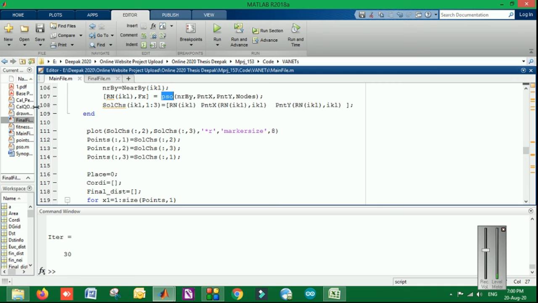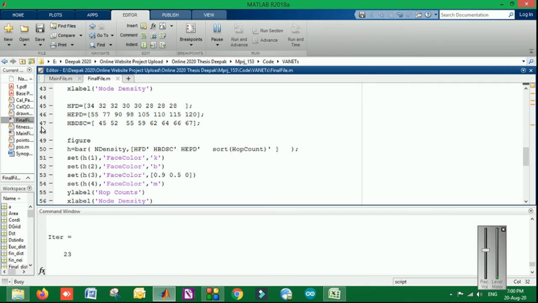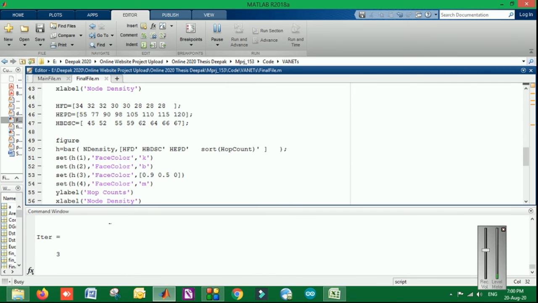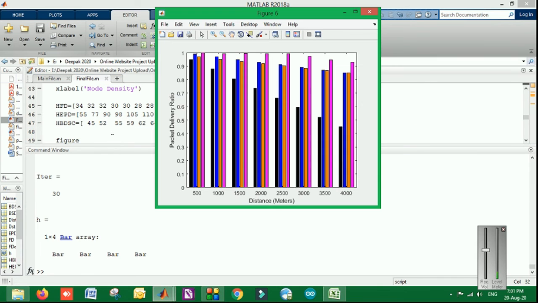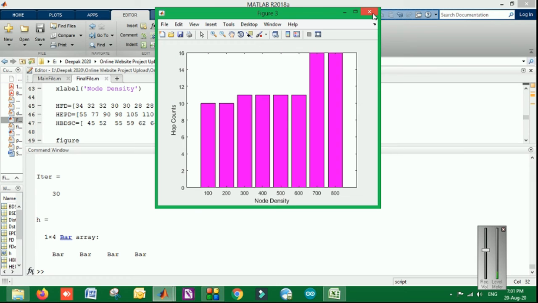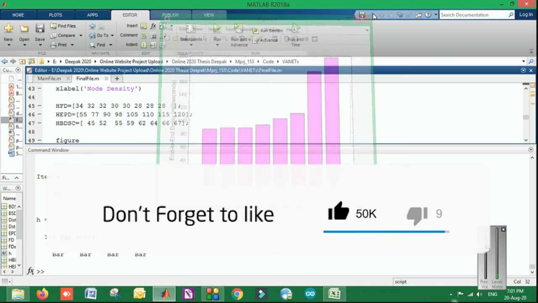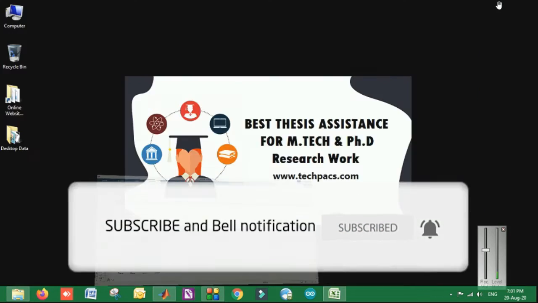So I'm going to show the comparison. So just wait a minute, let me show it to you. When I run this code, you can see it is processing a number of times. You can see on the system the packet delivery ratio at different distances, monitored by varying the distance on the x-axis. The y-axis will show you the packet delivery ratio and many other factors, hop counts, end-to-end delay, what the factors are over there. So this is what we have implemented for this VANETs, vehicular ad hoc networks.